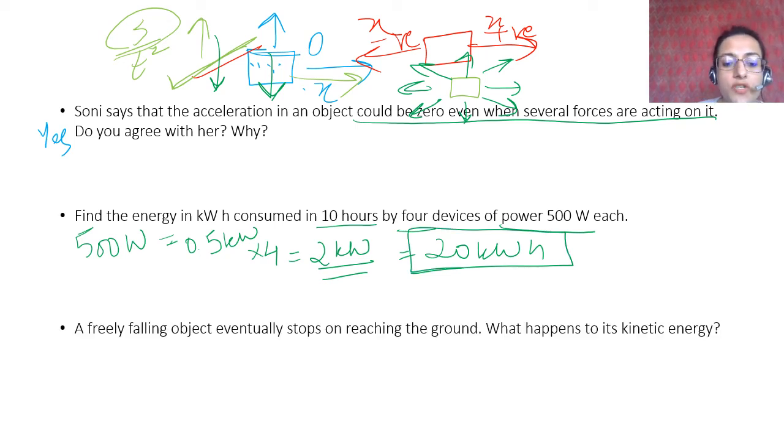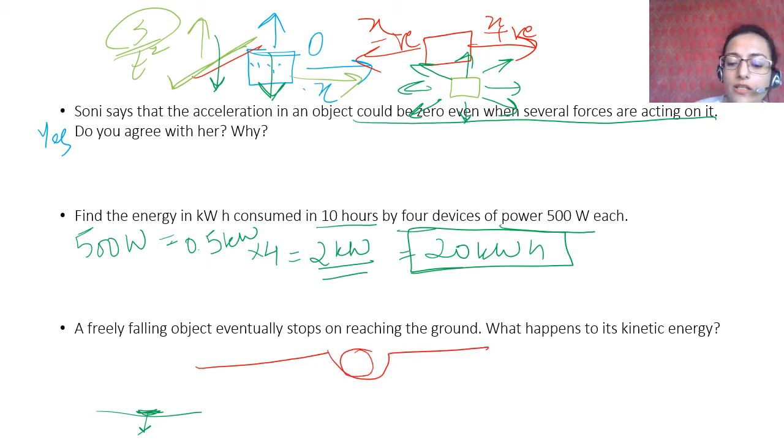A freely falling object eventually stops on reaching the ground. What happens to its kinetic energy? We have seen that the kinetic energy is the highest just before it reaches the surface. Once it reaches the surface, it stops. In sand, we have done this activity in one of the previous parts. You saw that when it is done on sand, the sand forms a hole, right? And the ball is in that hole.